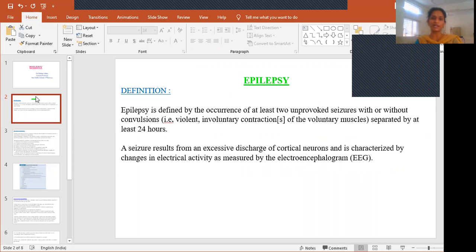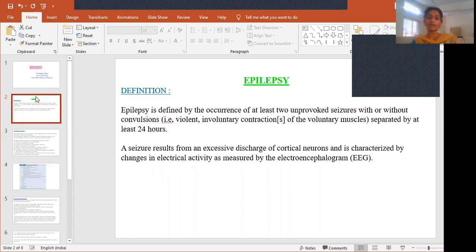In general layman language, we call it fits. So what will happen in epilepsy? Epilepsy is defined by the occurrence of at least two unprovoked seizures. Seizures are whatever activity the patient does, like jerking movements. So epilepsy is the occurrence of at least two unprovoked seizures with or without convulsions. That we call epilepsy.